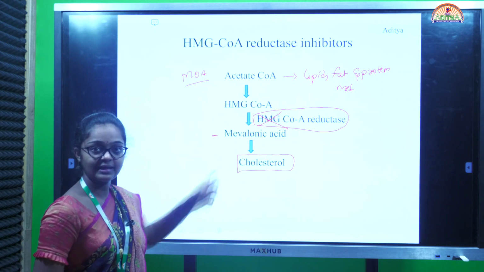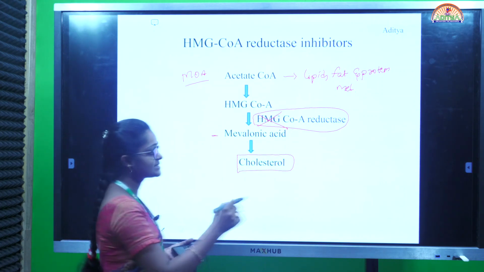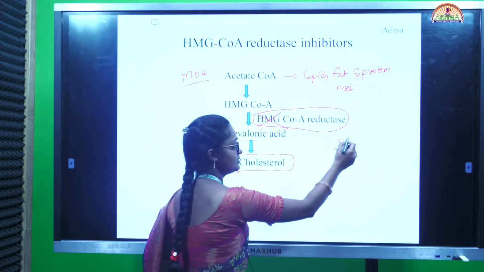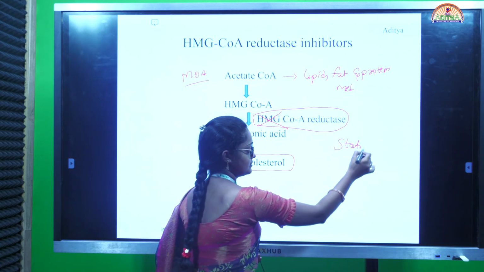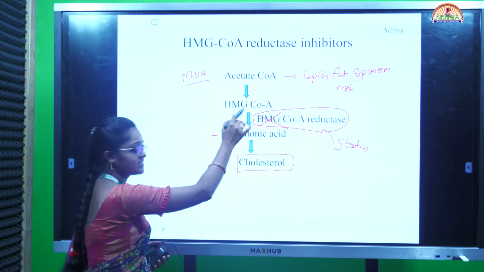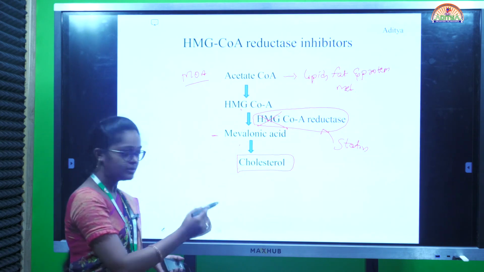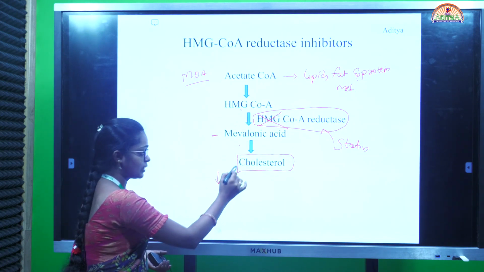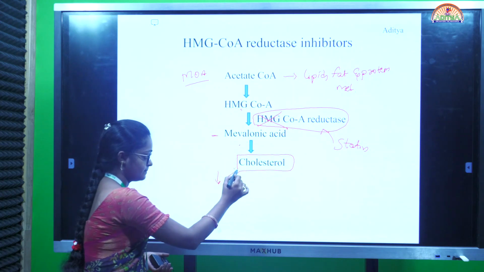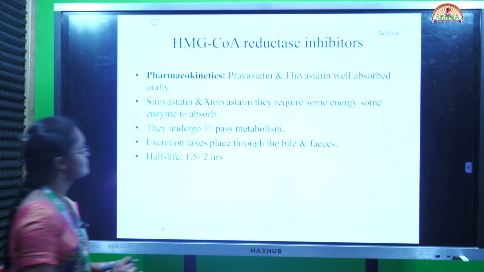But drugs like fluvastatin, atorvastatin, simvastatin, all the statins, inhibit HMG-CoA reductase, so there is no conversion of HMG-CoA to mevalonic acid and no cholesterol formed. So there is a decrease in cholesterol levels and a decrease in the hyperlipidemic action. This is the mechanism of action.